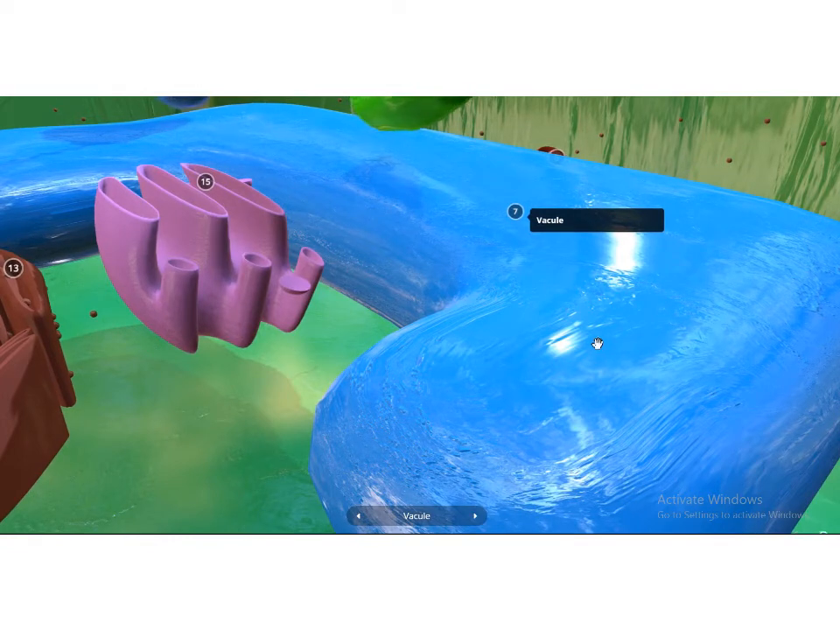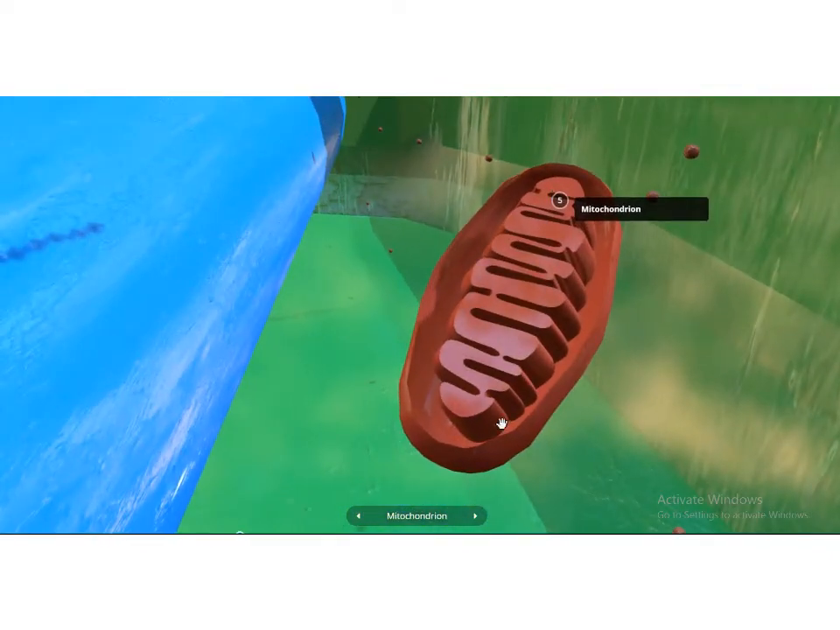Okay, now the mitochondria. Let's see the mitochondria. Here it is. This is the mitochondria, and it is also known as the powerhouse of a cell.